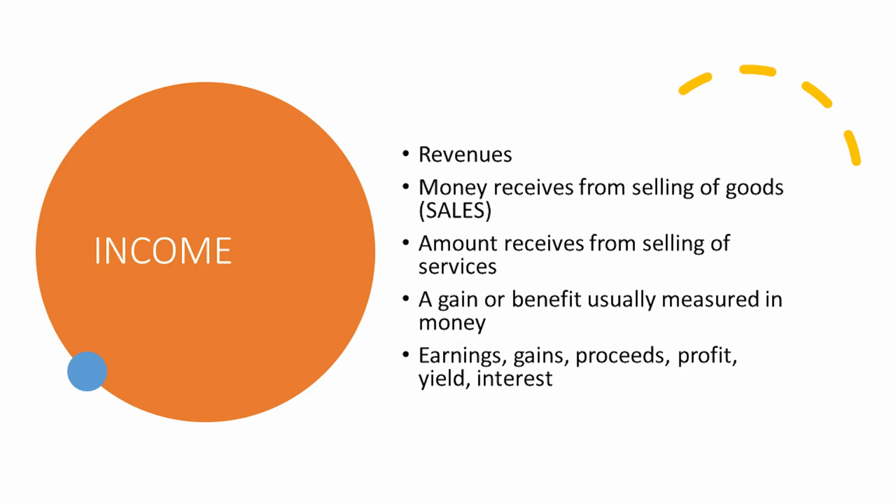It likewise refers to a gain or a benefit which is usually measured in money. It likewise refers to earnings, gains, proceeds, profits, yield, interest, all of those are considered income. So, those are the sources of revenues. When it comes to business, all those sources of revenues are considered income.